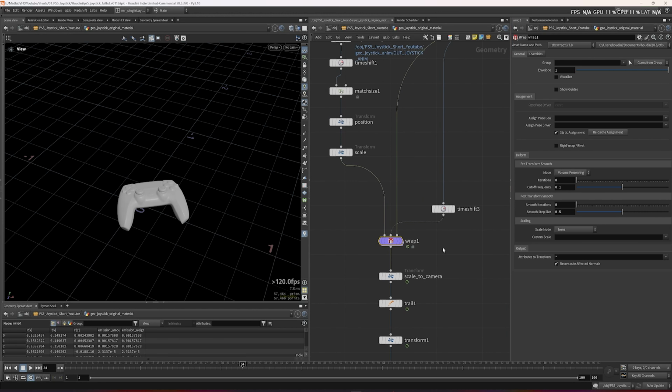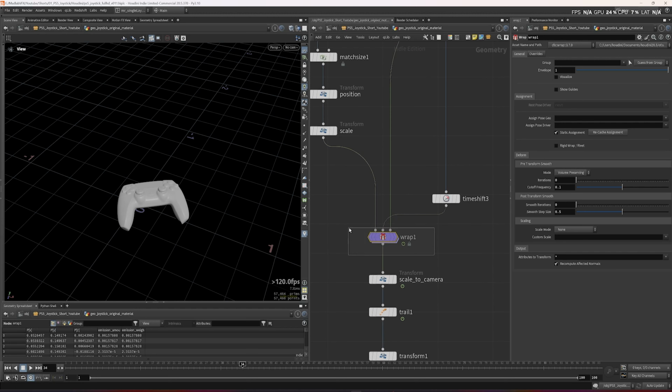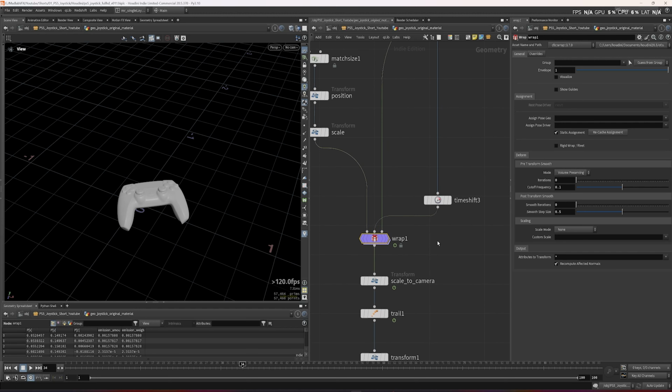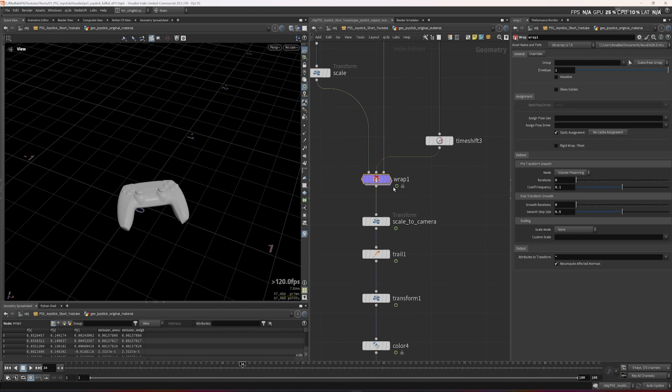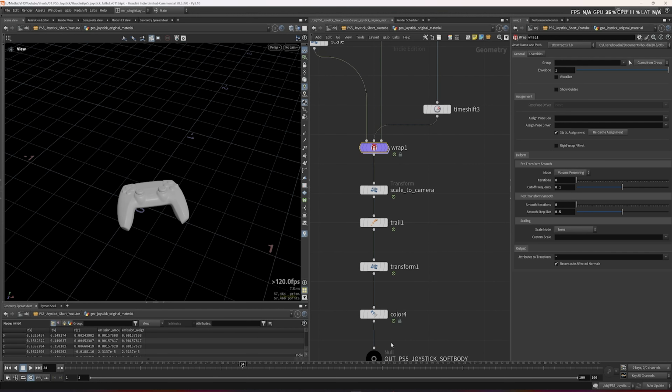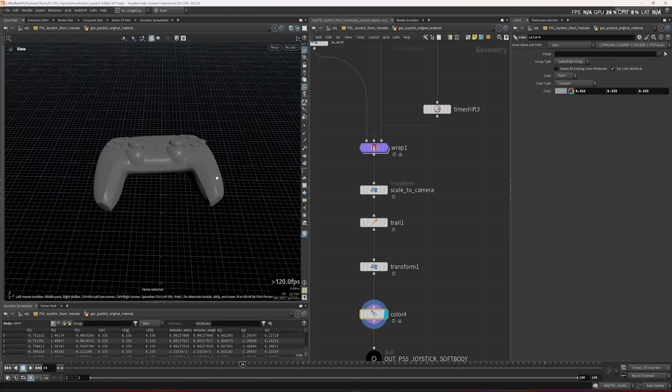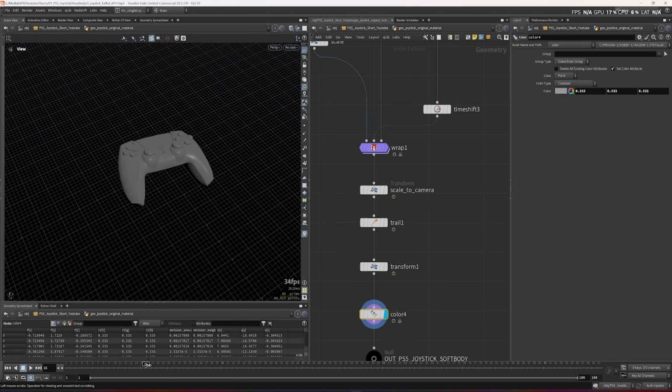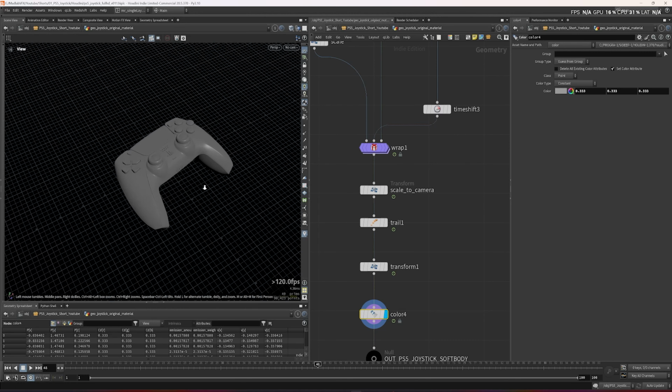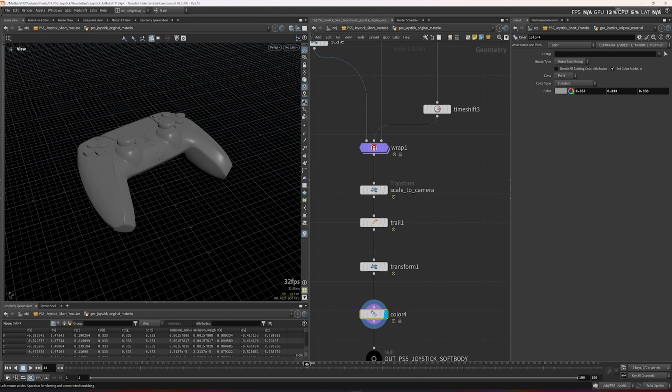I found this AG8 OTL on Gumroad. I can share the link in the description. It's just a simple point deformer that transforms the RBD geometry, and that's it. This is the first step, simple falling RBD geometry.